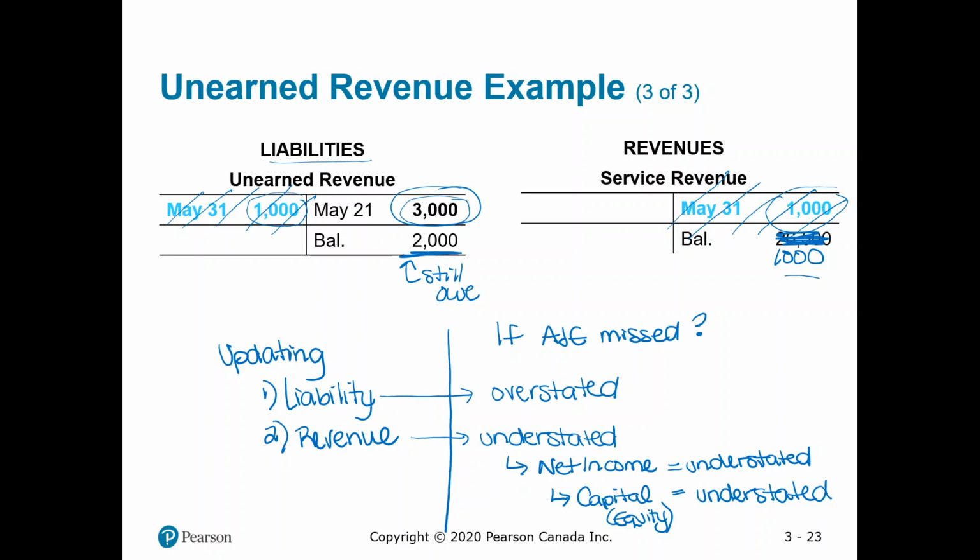Okay, so that is unearned revenue. Again, I have posted another example of these under the practice area right below all the videos. You can go take a shot at that.